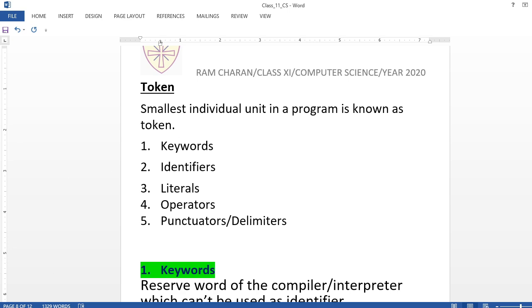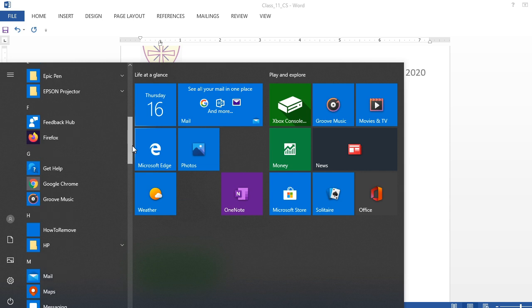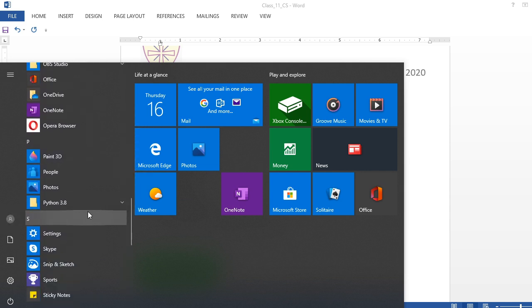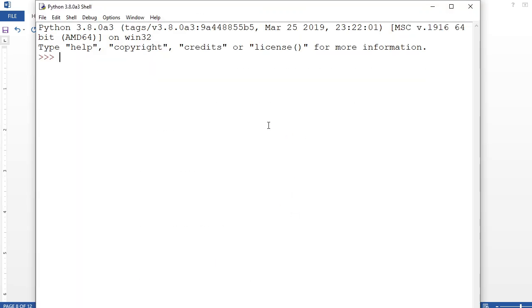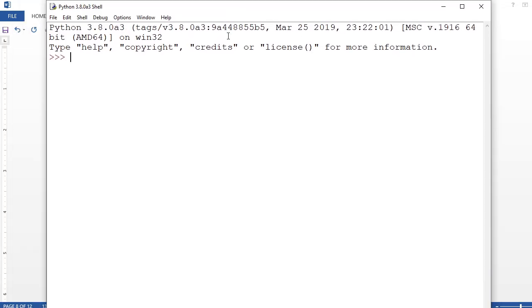So how to start Python? Go to start. Okay, this is my interface here, and P for Python. This is the Windows 10 operating system, so the interface is like that, Python 10. Then you have to open this IDLE. You are going to click this IDLE. This is the interface of Python. Okay, this window will come. This window is known as the Python shell. See, it is written here, Python shell.